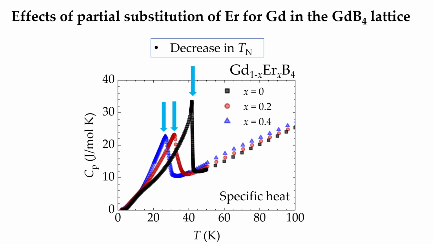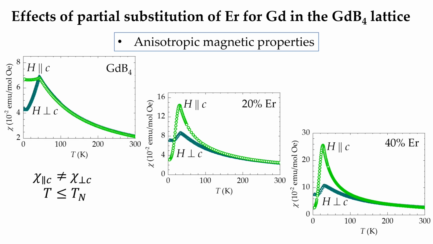This phenomenon is similarly reflected in the magnetic susceptibility curves. Another notable effect is the increasing anisotropy observed in the magnetic susceptibility curves. In the case of pristine gadolinium tetraboride, the anisotropy is evident only below the Néel temperature. However, for samples with 20% and 40% erbium substitution, this anisotropy extends to much higher temperatures.